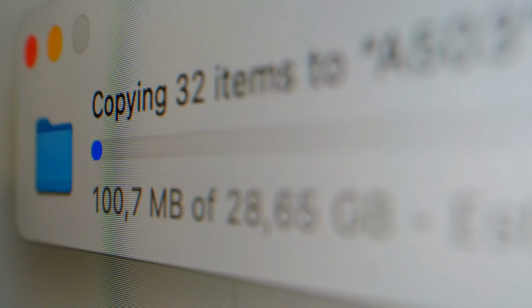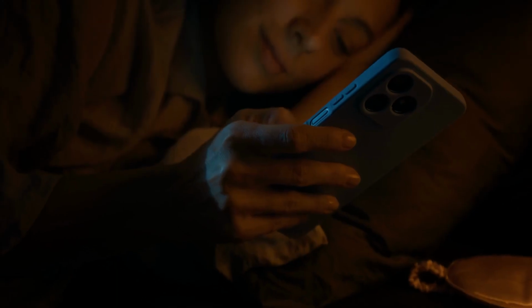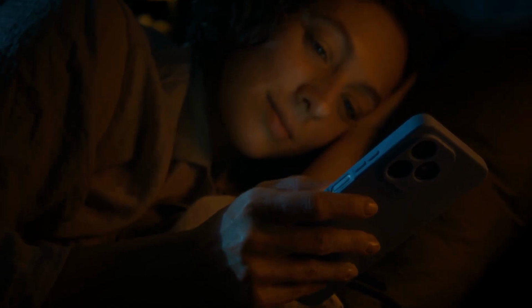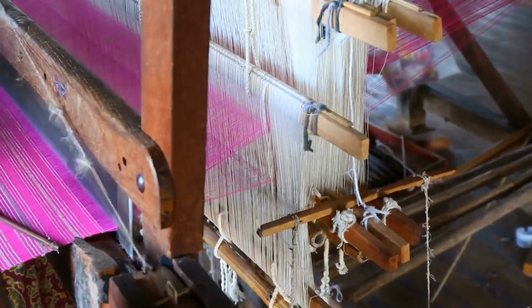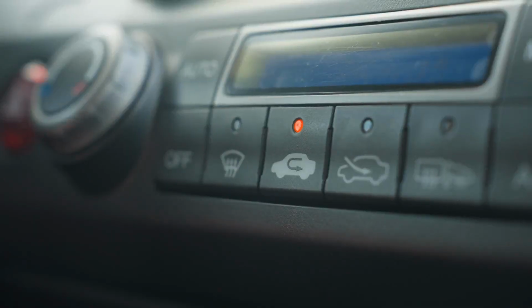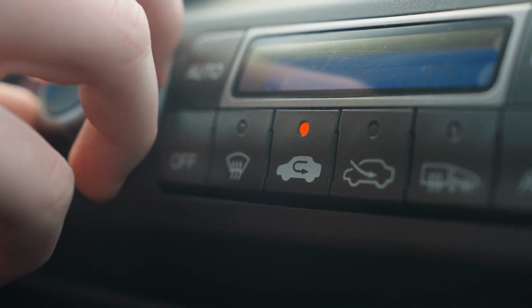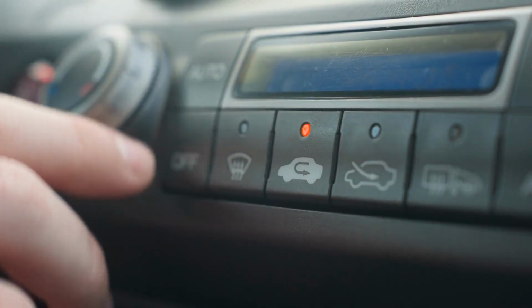I used to batch edit and then forget to post half of it. Now the system posts while I sleep, metaphorically. I still wake up to comments. The content calendar ties it all together. Instead of scattered drafts across drives and apps, Vizard gives you a single view to manage, modify, and push clips live.